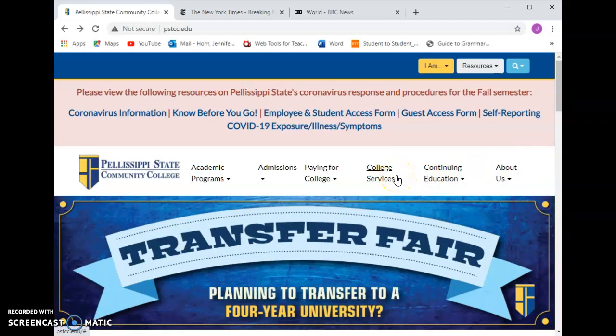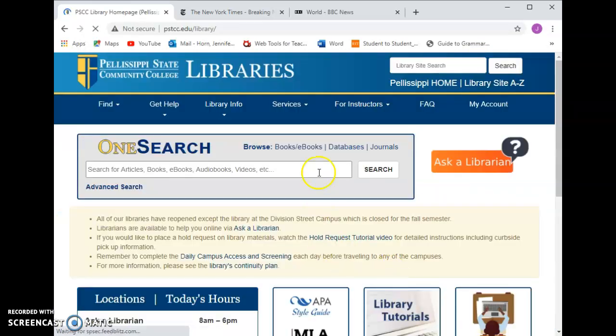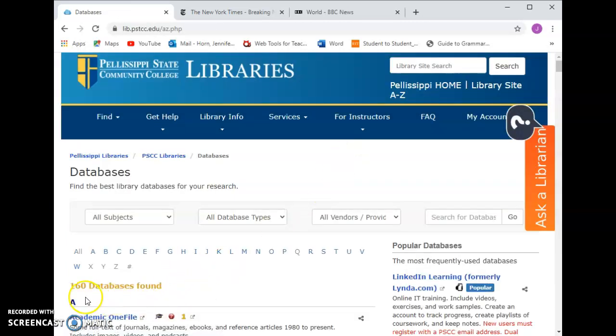So if you're not sure how to get to the library, it is not under resources, it's under college services. You can get right there. And if you click on databases, it will take you to the list of all 160 different databases that you have access to as a Pellissippi student. You can use all of these, and I encourage you to use any and all of these. There's some wonderful things out there. There are some great film websites, film databases that you can watch amazing things as a Pellissippi student.